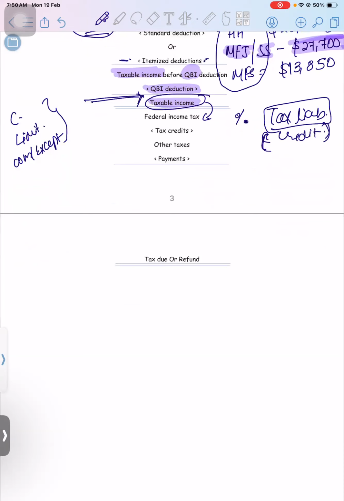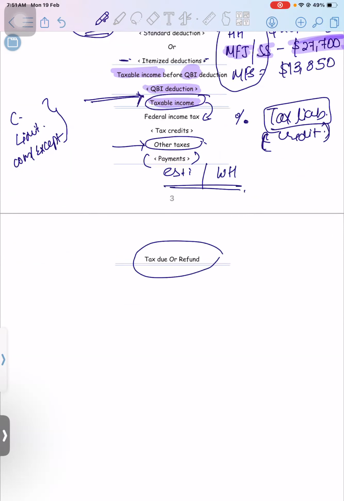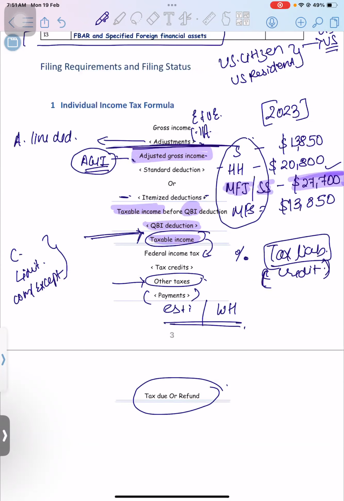After that, any other taxes which are applicable will be given over here. And there will be any payments. Let's say you paid the estimated taxes already, or your employer has paid some withholding taxes already, so you can take the deduction for those advance payments. Whatever is the remaining will be your tax due or the tax refund. Either you'll have to pay or you'll get a refund. So this is a simple sequence of an individual tax return.